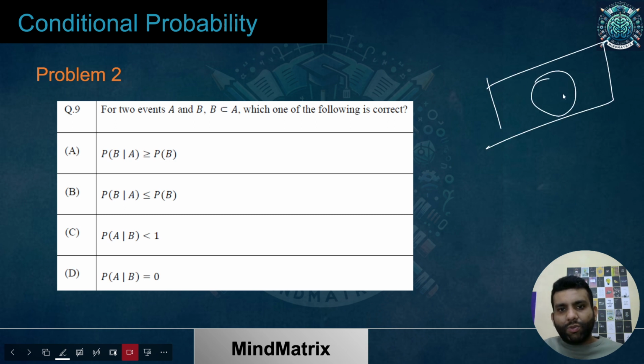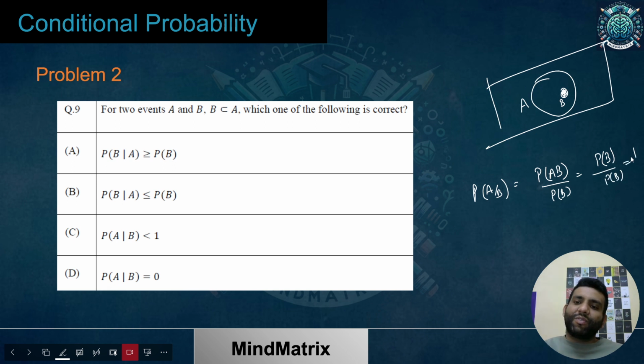This is B, this is A, and B is a proper subset of A. So what would be P of A given B? This is very easy. This is P of AB, meaning the intersection of both, divided by P of B. And what is the intersection of both? It is going to be B only. So P of B by P of B, what is this value?